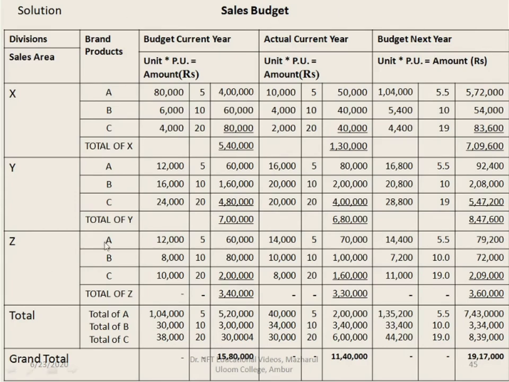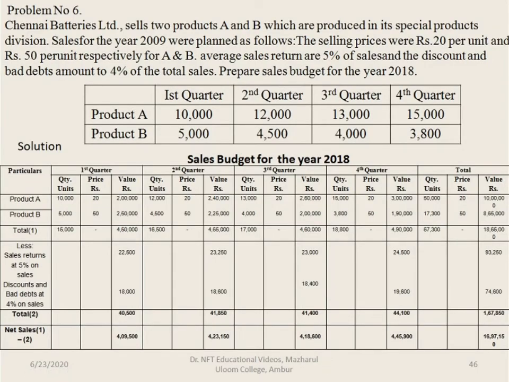So this is the whole output which we have calculated for the three sales areas X, Y, Z for the products A, B, and C. Now let us see the next problem, number 6.